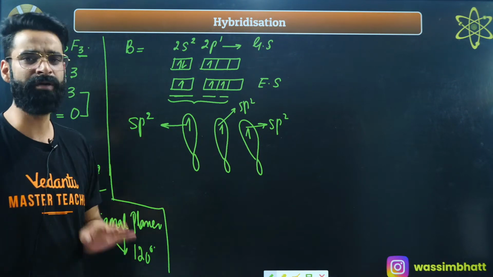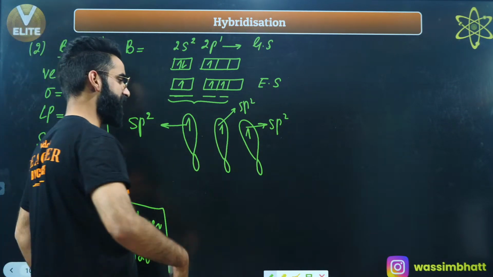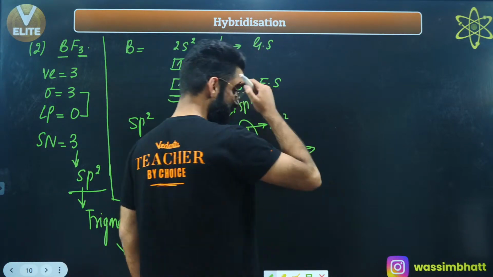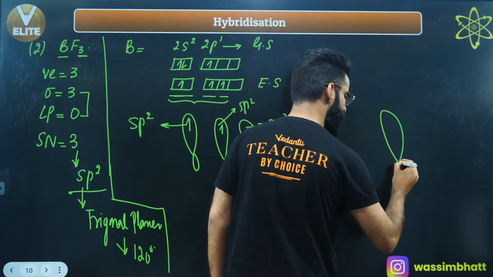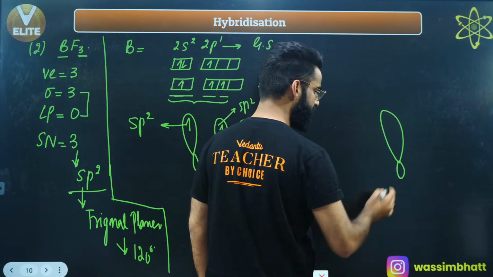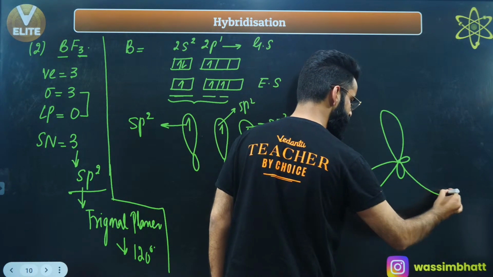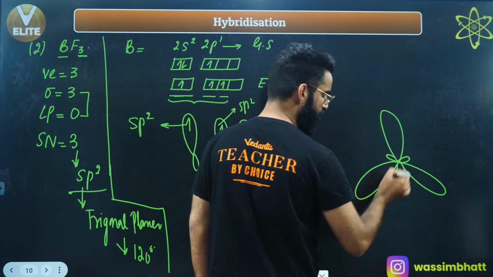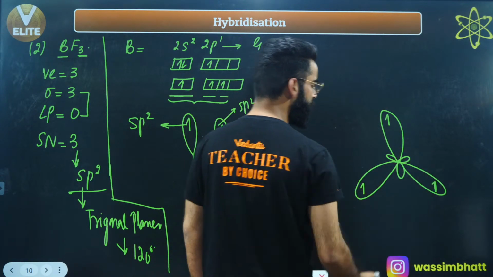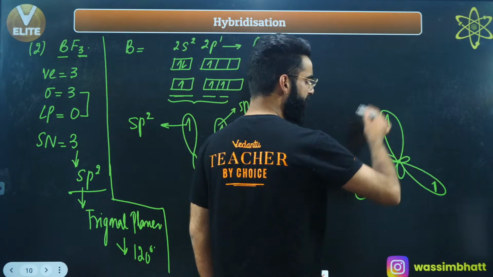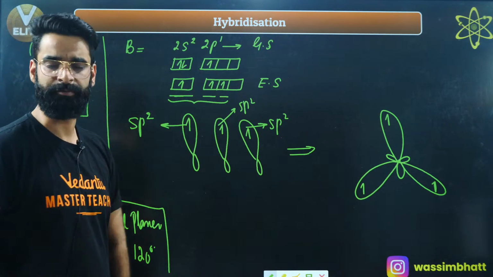Now these hybrid orbitals containing unpaired electrons are going to arrange themselves in such a way that there should be minimum repulsions between these hybrid orbitals. And how are these going to arrange themselves? Have a look. See guys, this is how they are going to arrange themselves such that there will be minimum repulsions between them. This is one hybrid orbital. This is one more hybrid orbital. This is one more hybrid orbital. And every hybrid orbital contains 1 electron, right? This is the scenario when the hybrid orbitals are at maximum distance and repulsions between them will be minimum, right?